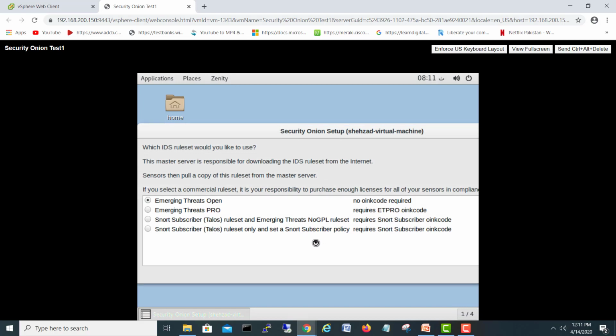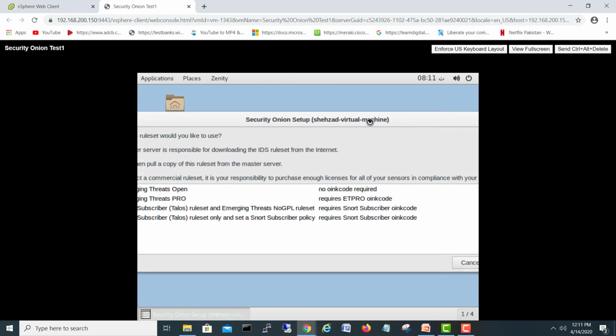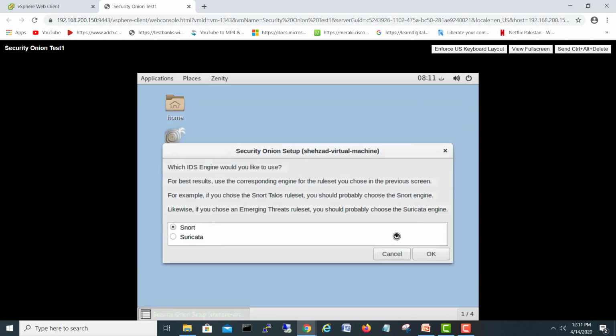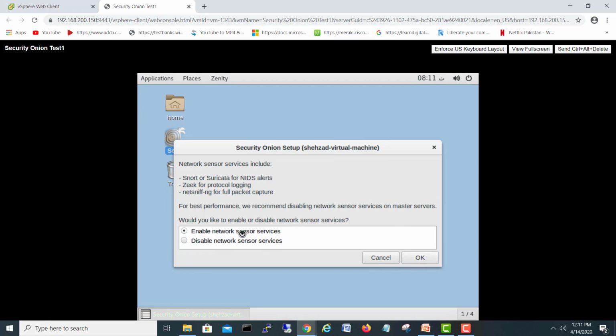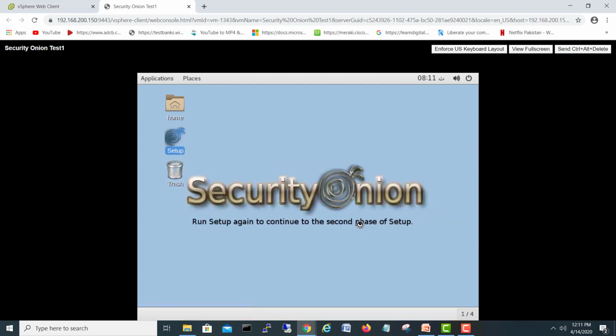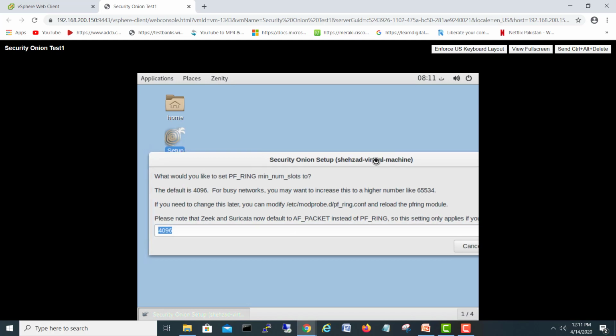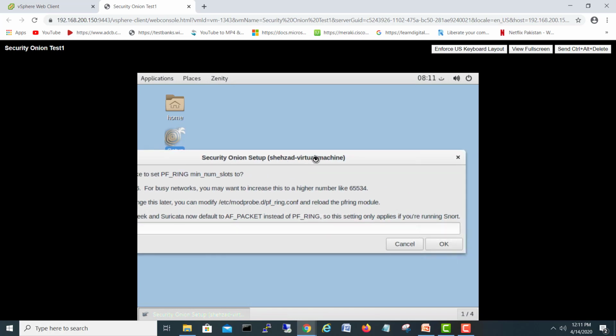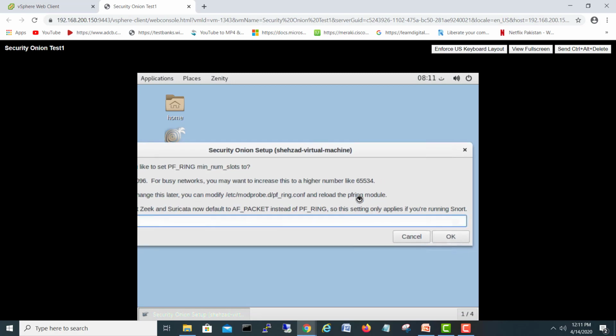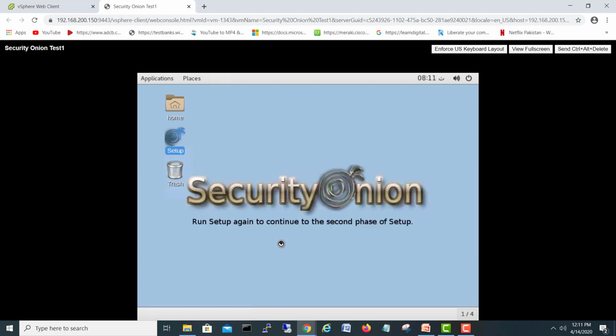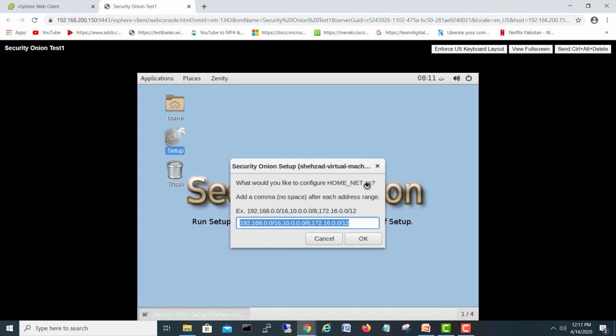Okay, so here we'll choose open source. Okay, same. Enable network sensor services? Yes. Okay, would you like to be seeing for this one? That is also okay, all the VLANs. Okay, home and other customs. Leave it as it is.